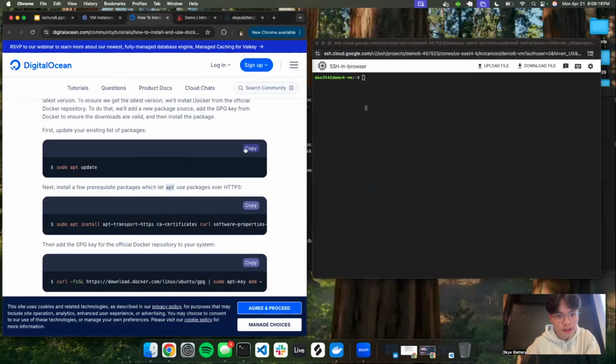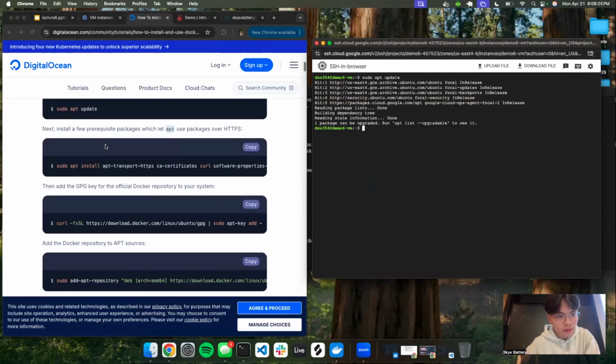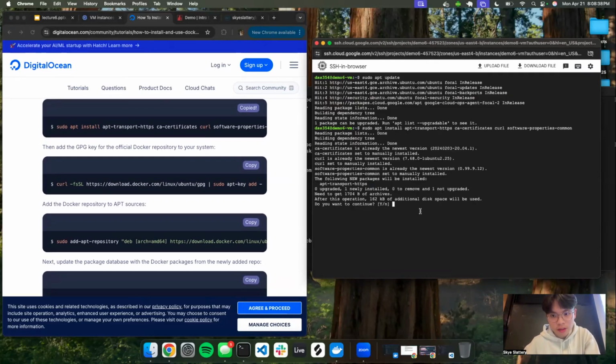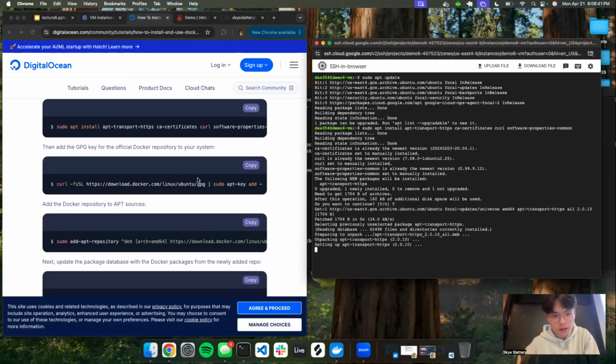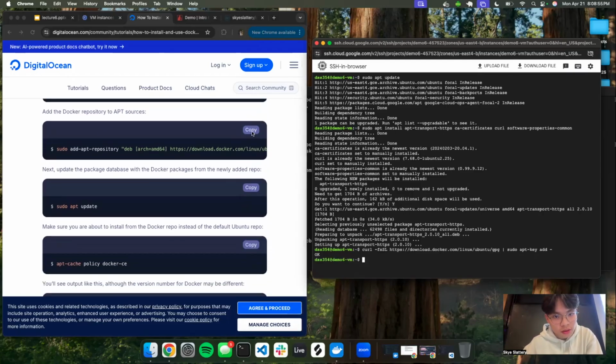Yeah, so first we'll copy this. It's updating all our packages, making sure it's updated. The next one is this one. We want to install prerequisite packages. Oh, I didn't copy that properly. Copy this, paste it, run that, right? And here you just enter Y to continue. Then here you add the GPG key for the official Docker repository to your system. Don't ask me what all of that means. On a high level, this is just downloading Docker. And then add the Docker repository to the apt sources.